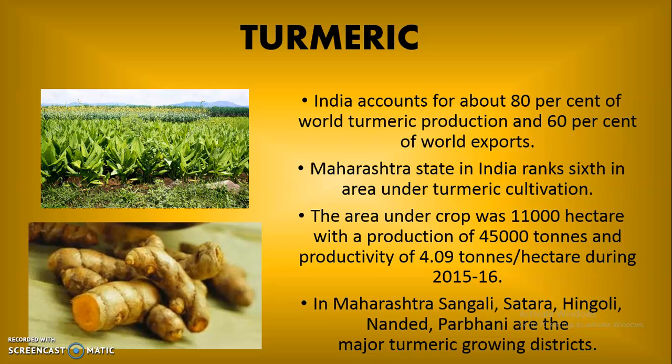Maharashtra state in India ranks 6th in area under cultivation. The area under this crop was 11,000 hectares with a production of 45,000 tons and productivity of 4.09 tons per hectare during 2015-16. So what are the major turmeric producing districts? They are Sangli, Satara, Hingoli, Nanded, Parbhani.